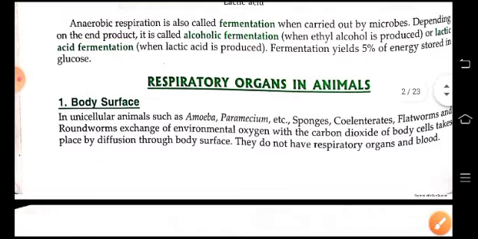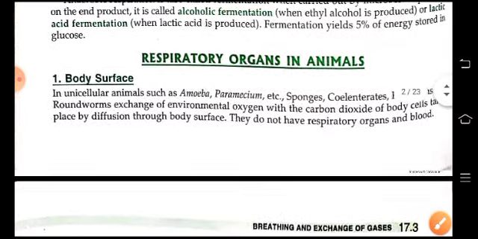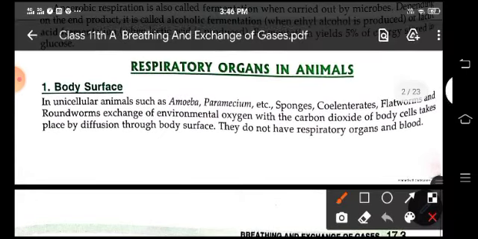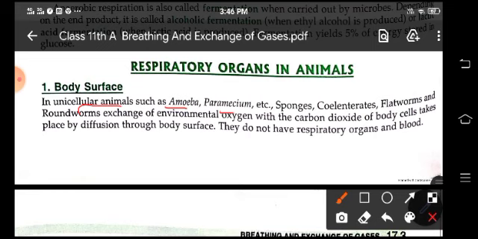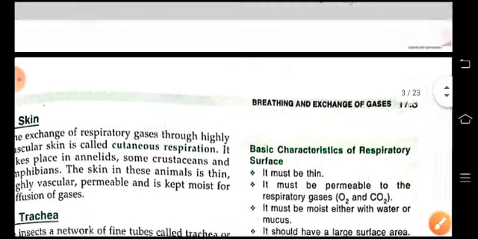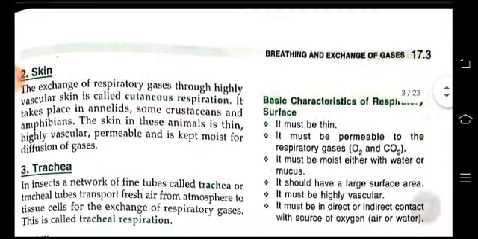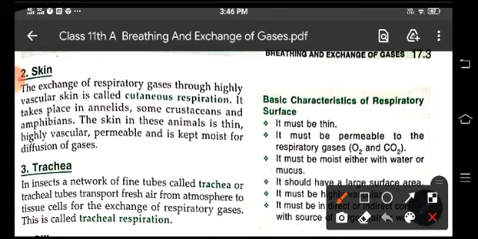The respiratory organs in animals. Through body surface, respiration can be done, like in unicellular animals like amoeba, paramecium, sponges, coelenterates, flatworms and roundworms. They do not have respiratory organs and blood. The diffusion of gases takes place through the body surface. Through skin, the exchange of respiratory gases can also take place through the vascular skin, which is also known as cutaneous respiration.